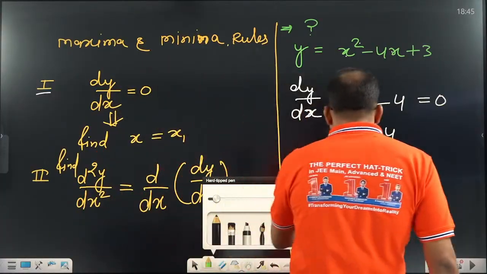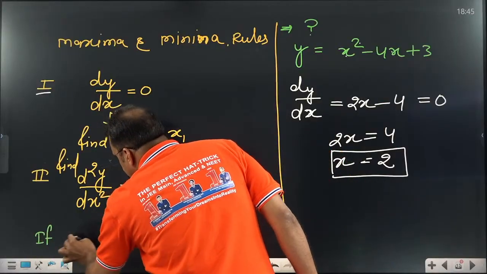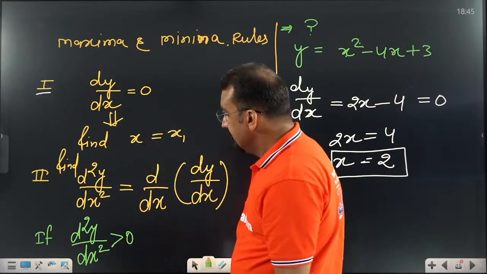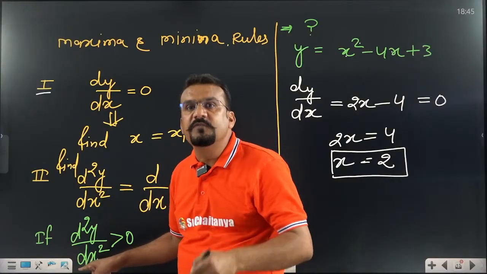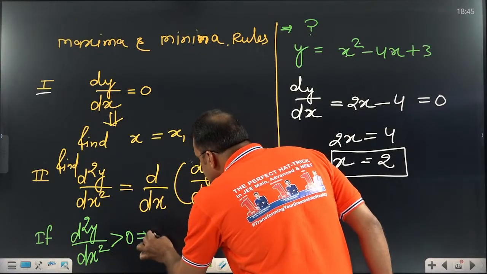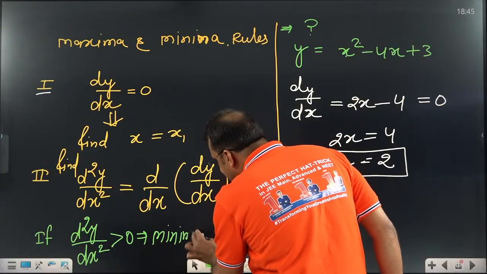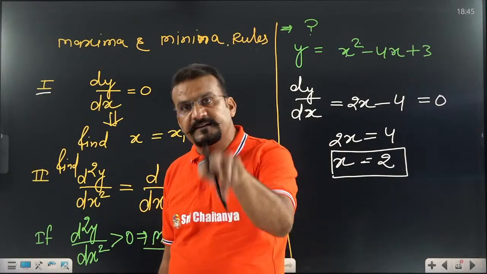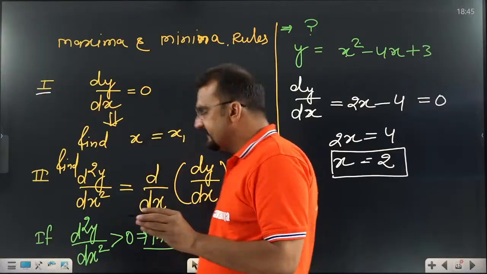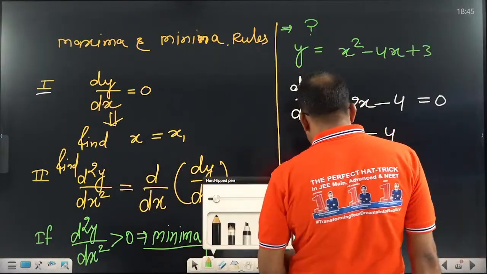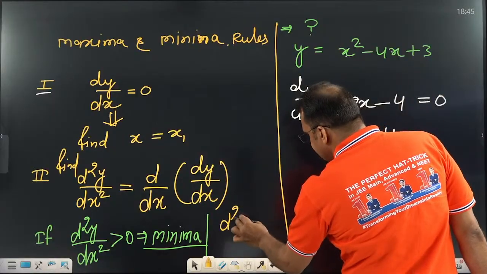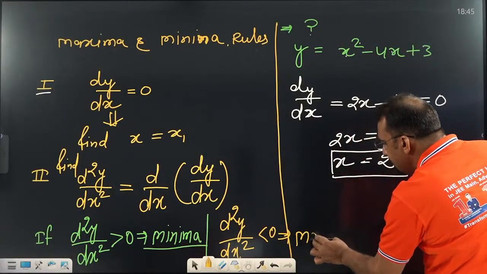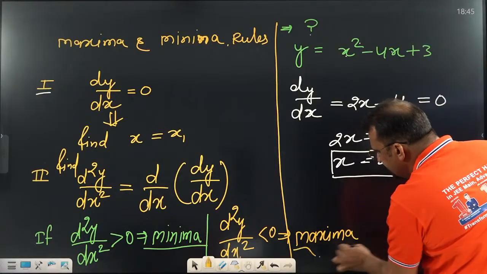Now two concepts will be there. What is that? If this double differentiation d2y by dx square is greater than 0, then reverse process. Greater than 0 means minima. Remember that this is very strict. Means reverse process. Greater means we think that maxima. No, greater means minima. Second one, if this d2y by dx square is less than 0, it's going to be maxima. Very important. Remember this rule, dear student.